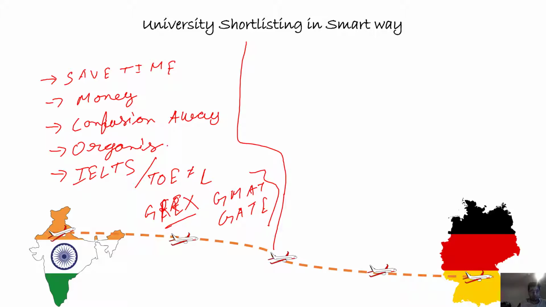So now come to the part of how you can shortlist universities. There are mainly three portals from where you can compare universities and find the courses of your choice. First portal is DAAD, which I guess all of you, if you have started the process, know about. Second is Hochschule Compass.